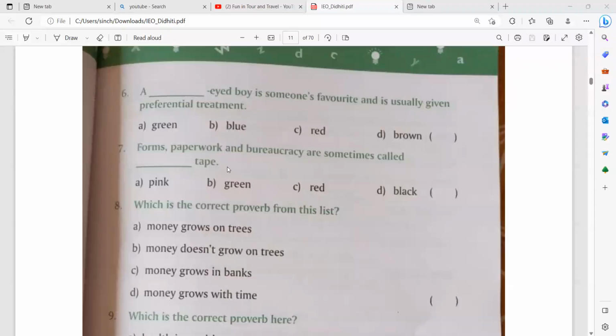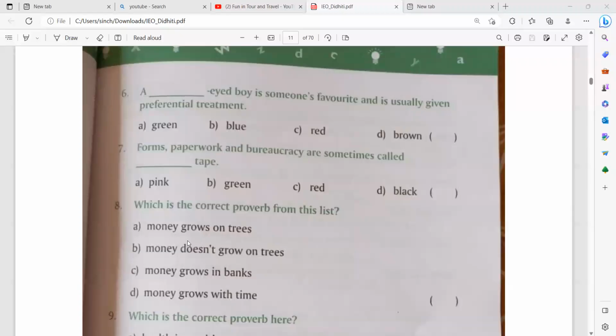Number 7 will be red tape. Number 8, money, which is the correct proverb? From this list, you have to choose it. Money grows on trees. Money does not grow on trees. Money grows in banks. Money grows in banks with time. Pause my video, give your answer, then check it with mine. It will be, money does not grow on trees.